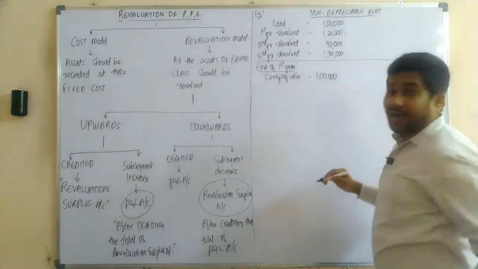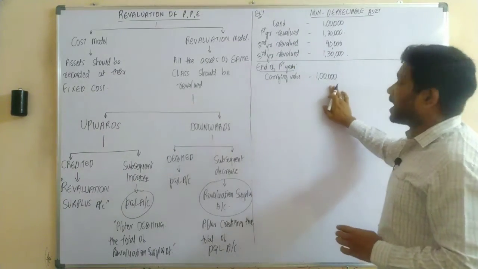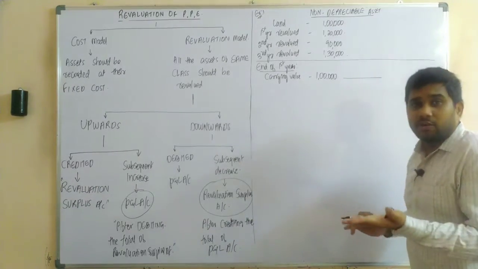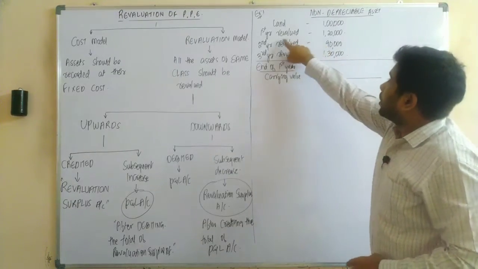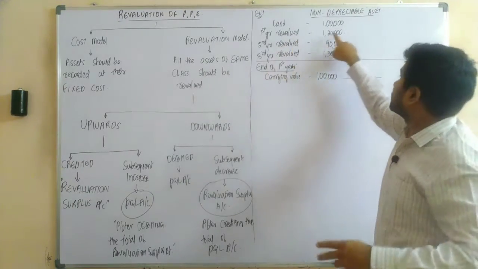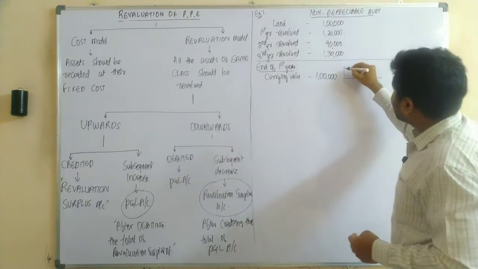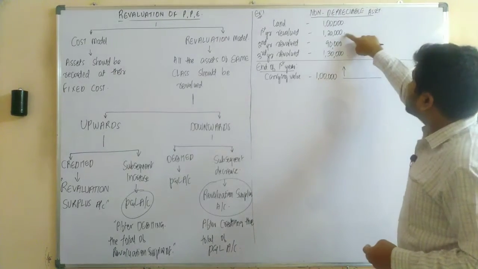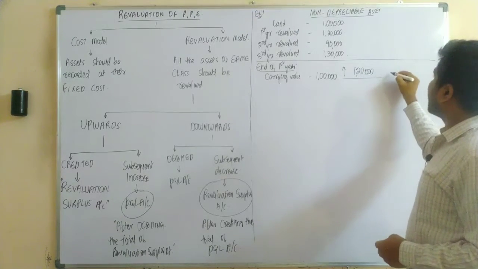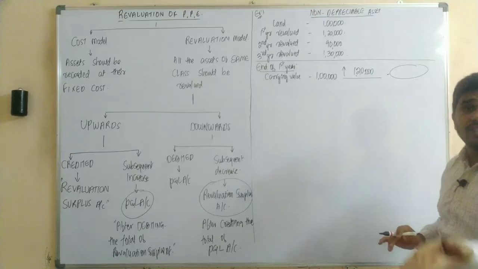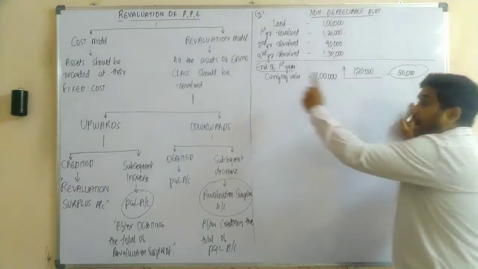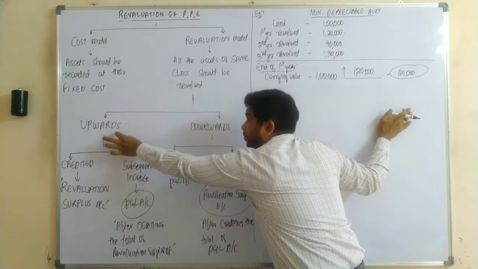Now at the end of the first year, was the asset revalued upwards or downwards? Upwards. As it was revalued upwards, how much was it revalued? It was revalued at 1,20,000 rupees. So the difference amount of 20,000 is nothing but revaluation of asset upwards, yes or no?